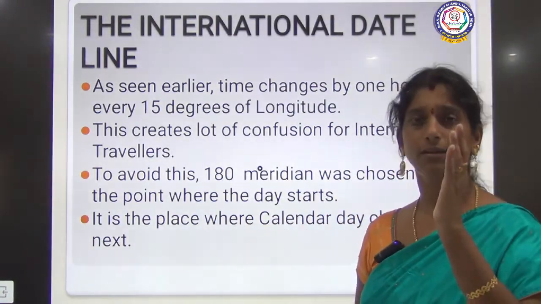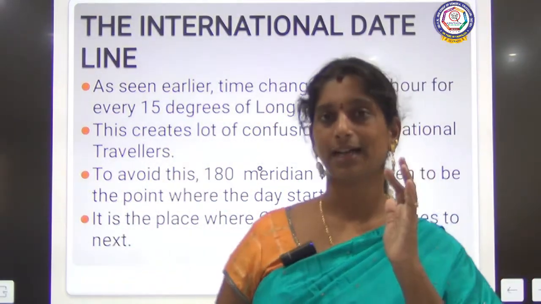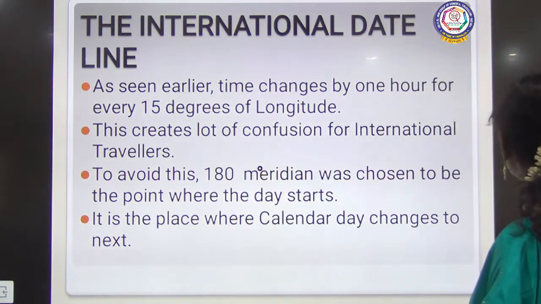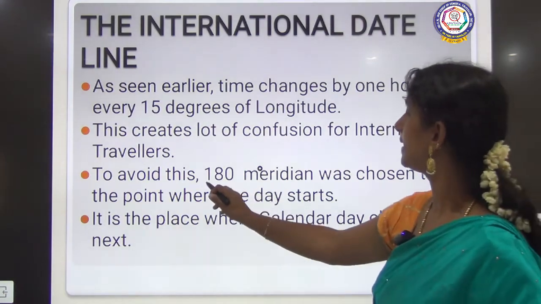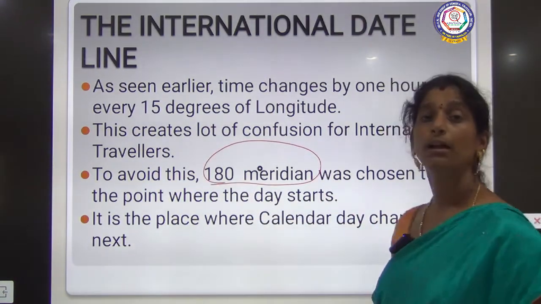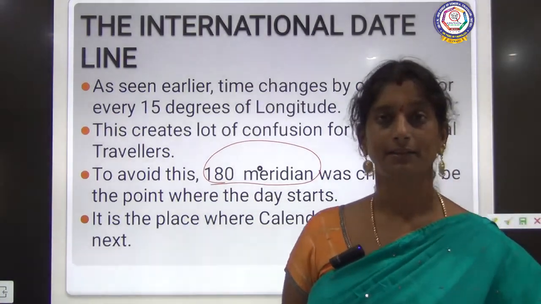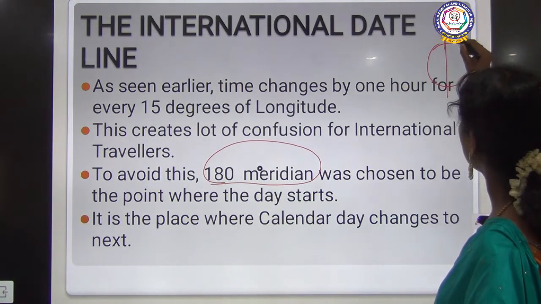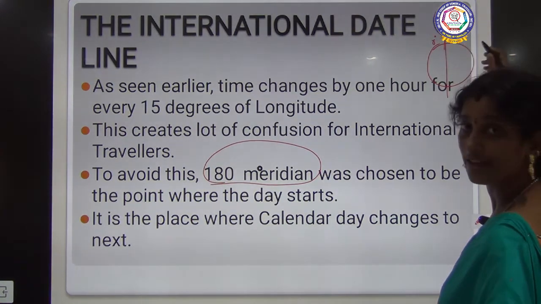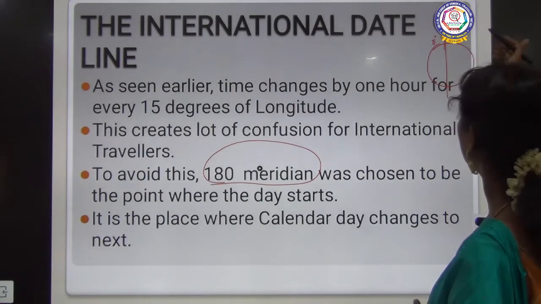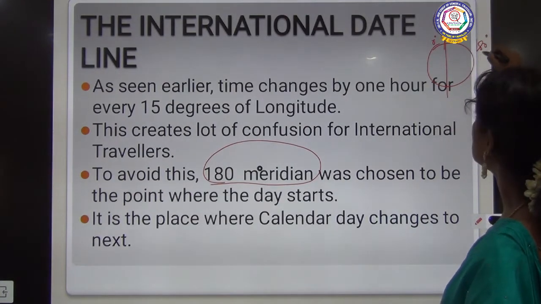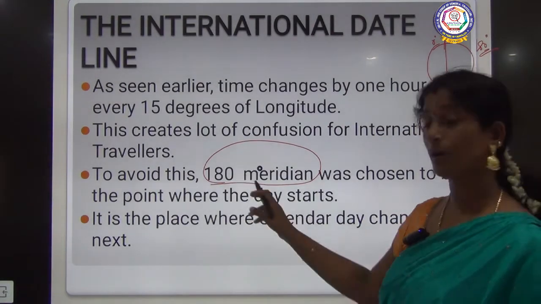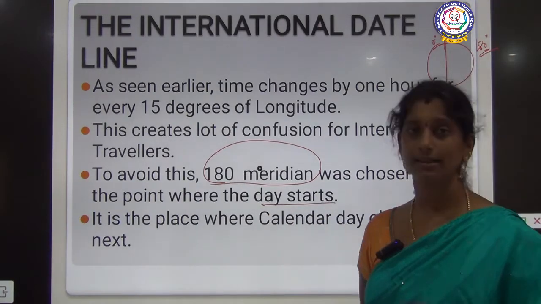If each 15 degrees differs by time, at some point the date itself will differ, right?